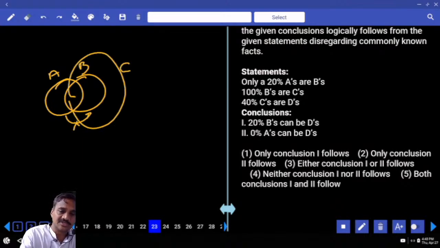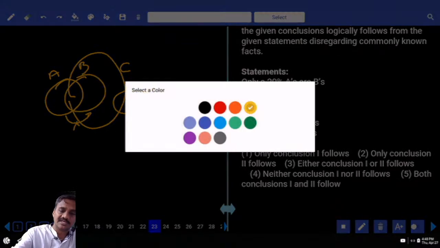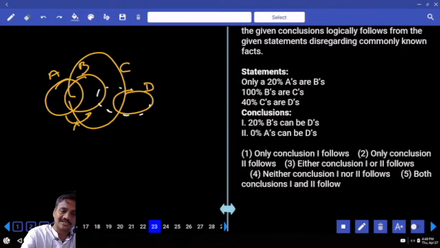And some C's are D's. 40% means some C's are D's. 20% B's can be D's. That means some B's can be D's, and B and D can intersect like this or not?